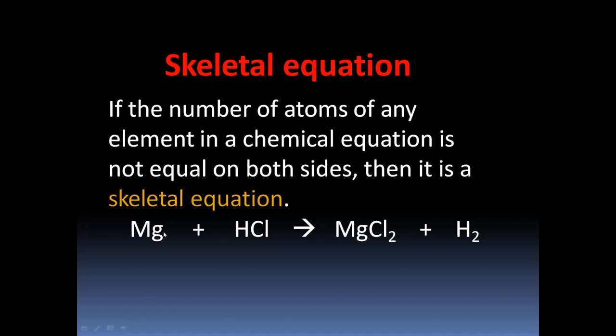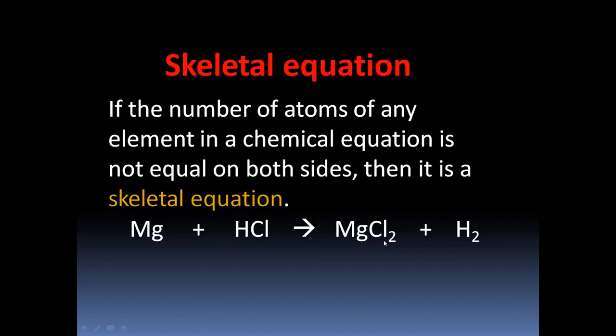Now let us understand. Can you identify this symbol? Yes, this is the symbol Mg for magnesium. Here we have magnesium atom. This magnesium atom, which is a reactant, is combining with hydrochloric acid, HCl. This is a molecule compound hydrochloric acid, HCl. So here we have one atom of hydrogen, one atom of chlorine. So when these two combine, we are getting magnesium chloride.